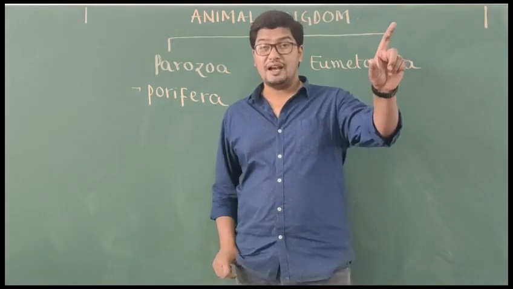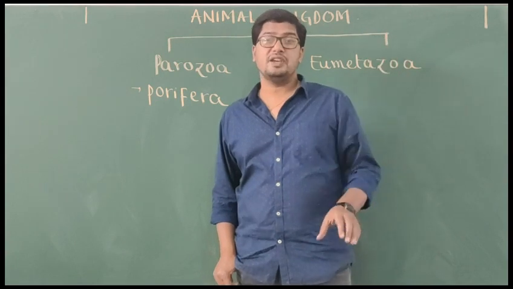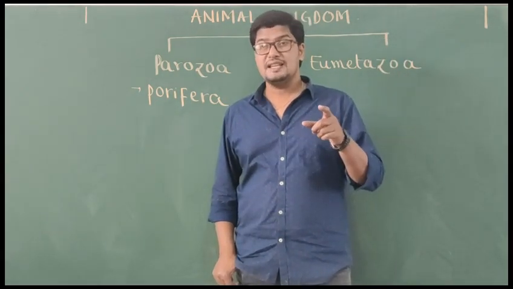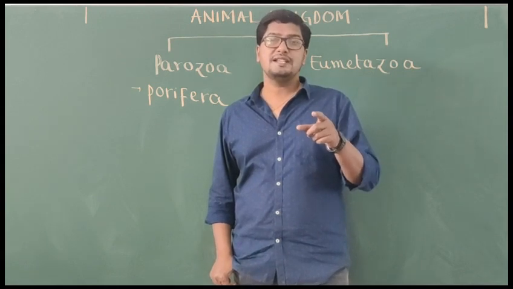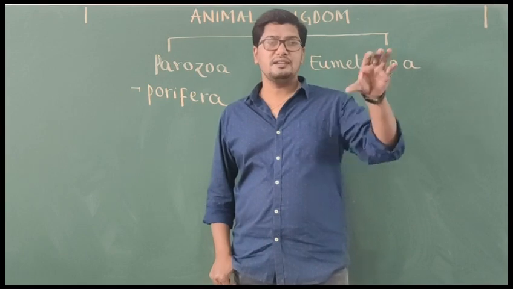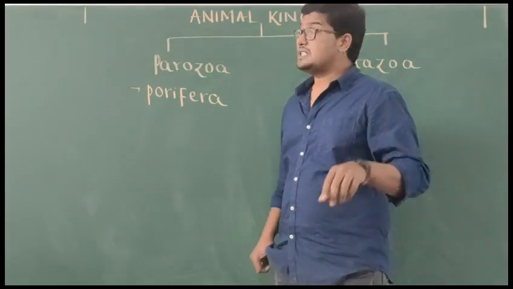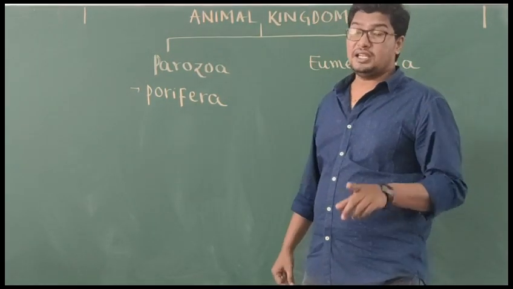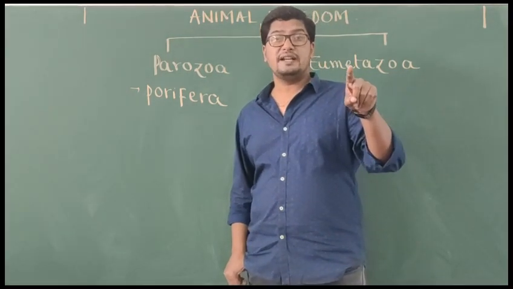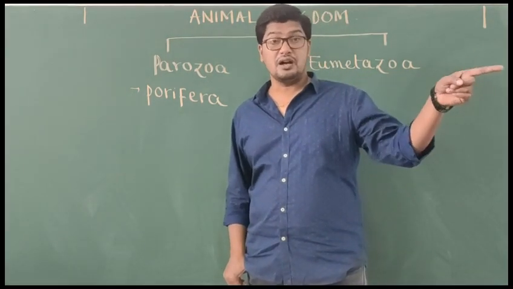In R.H. Whittaker's 5 kingdom classification, there is a kingdom called Protista, right? Protista is the kingdom of unicellular eukaryotes. So that's why protozoans have not been given any status in kingdom Animalia. Protozoans are included in the kingdom Protista.